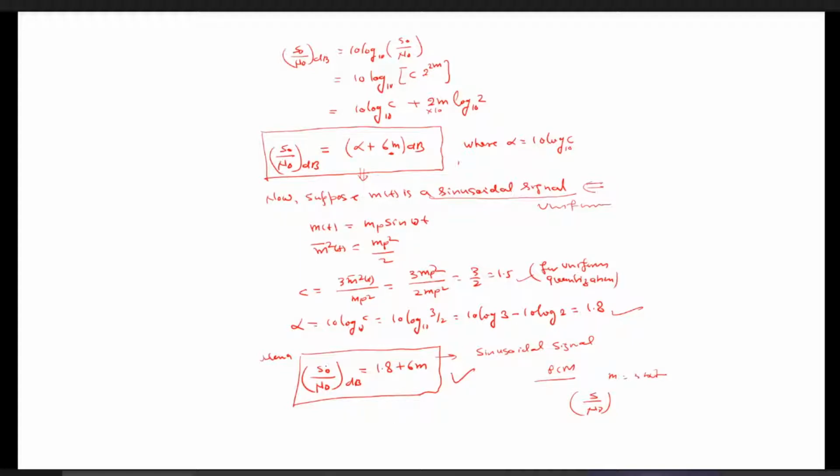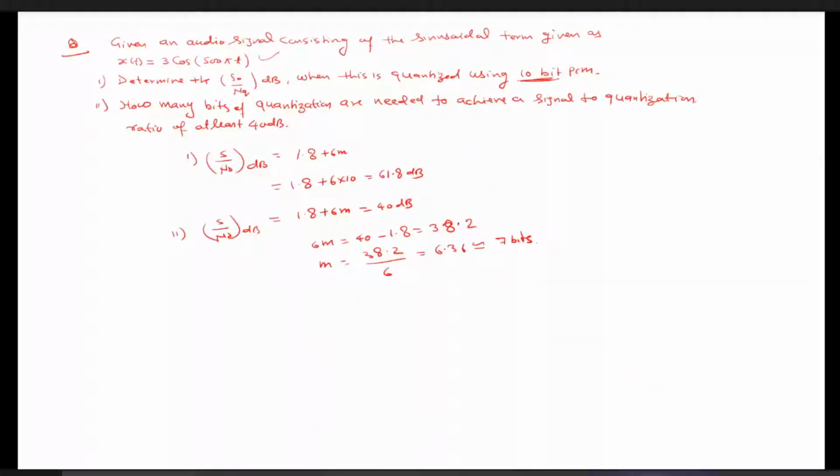To calculate the signal to noise ratio, we need to take 1.8 plus 6m. So we need to know what the value of m is, which is given here. That is, m equals 10 bits, and this is a sinusoidal signal. So it does not matter what the amplitude or the frequency of that sinusoidal signal is. The signal to noise ratio in dB is 1.8 plus 6m, m is 10, so 1.8 plus 60, that is 61.8.